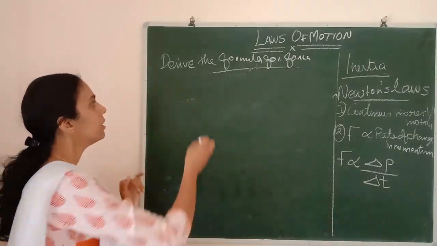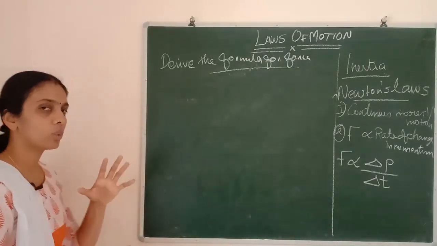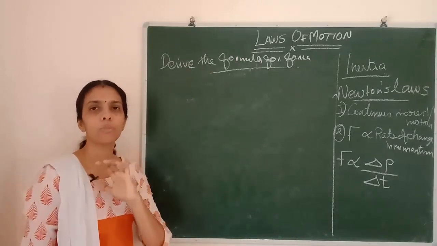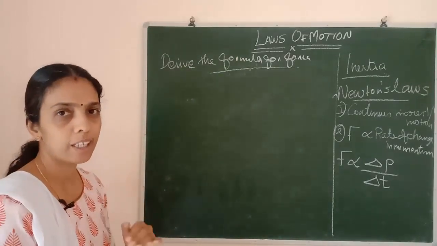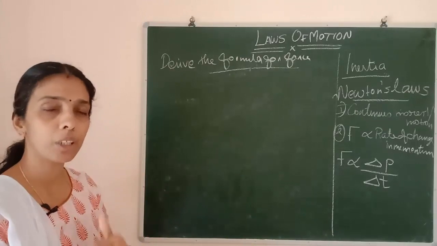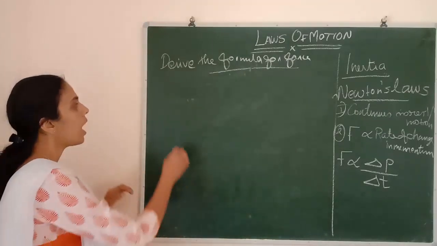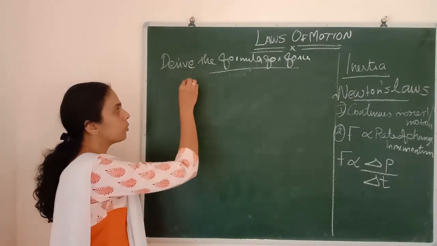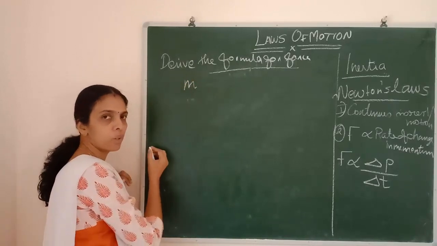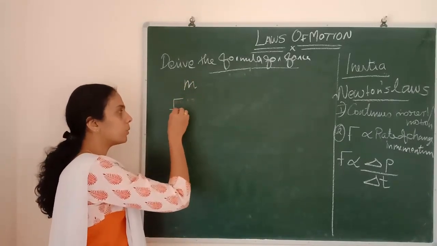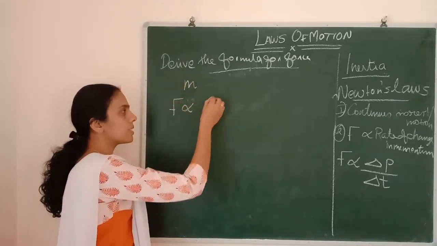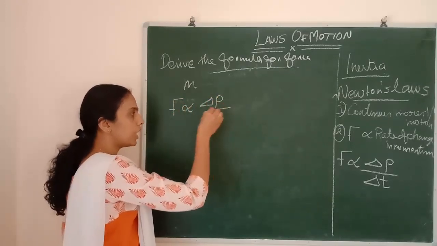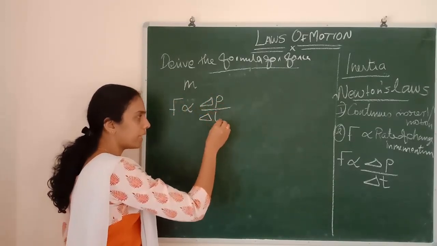Now we are going to find out the external force. What will be the force required to move an object with a particular acceleration? I am considering an object with mass m. Force acts as per Newton's second law. We know force is directly proportional to change in momentum divided by time.